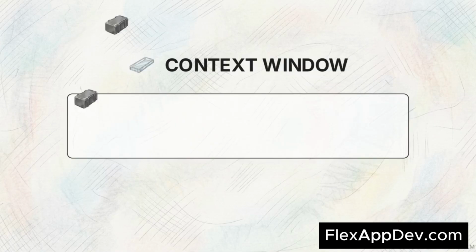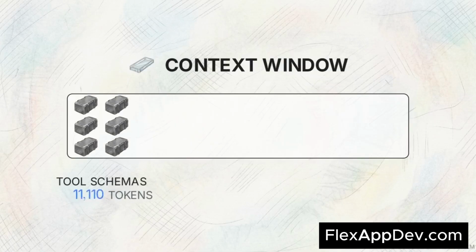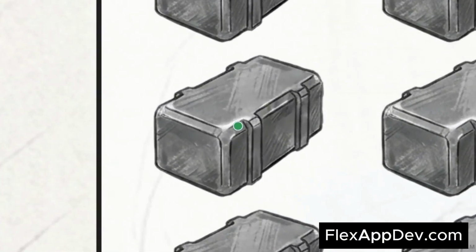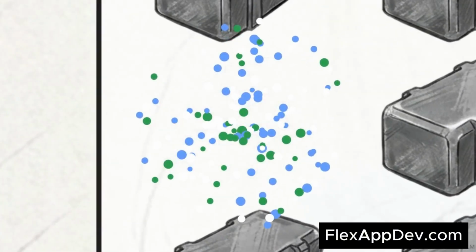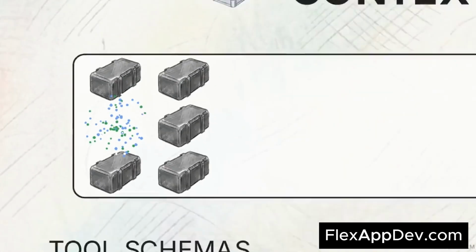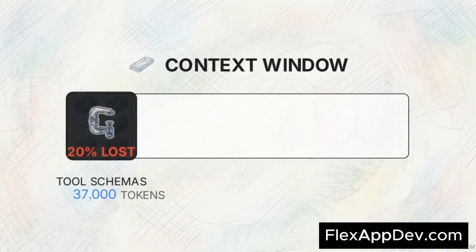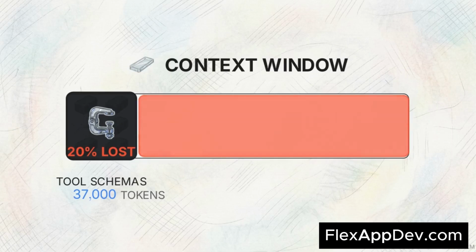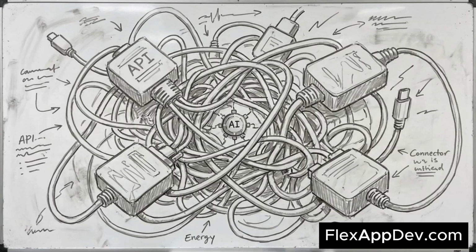This visualization shows the impact on an AI's memory. One developer found that loading just 142 tools consumed 37,000 tokens. Tokens are the basic units of data, like syllables or words, that an AI reads and generates. That single action wiped out 20% of the AI's available memory. The model is forced to sacrifice a fifth of its working space to overhead before it even executes a single line of actual work. These modern, heavy integration layers actively suffocate the exact AI agents they were built to empower.